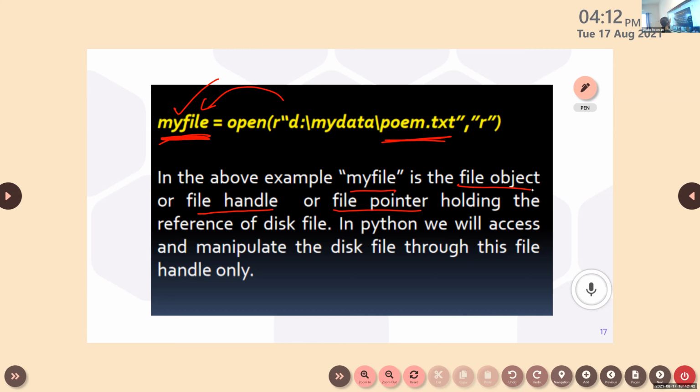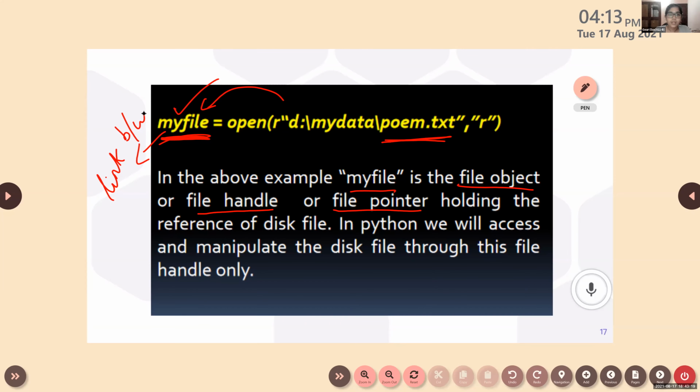So the other name for the file object is file handle or file pointer. So we can manipulate our file using this file object or file handle or file pointer.